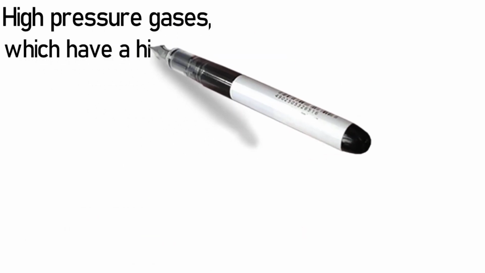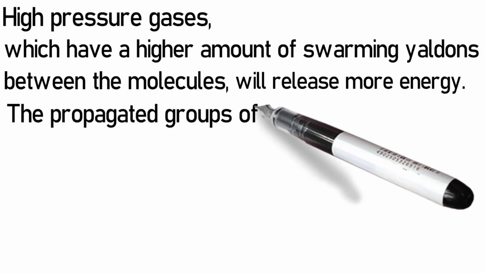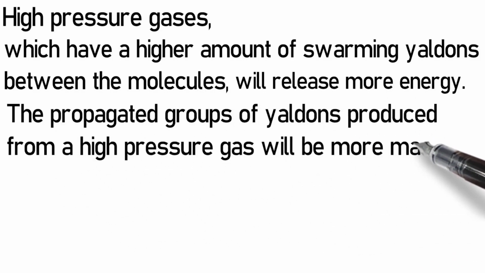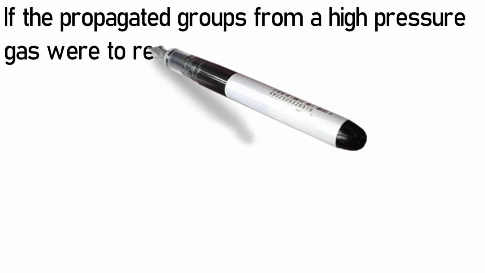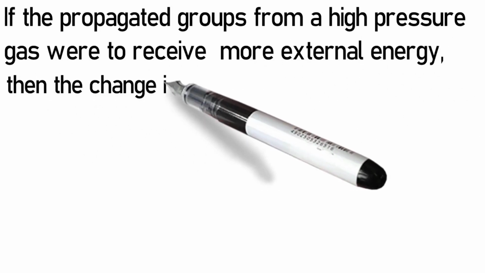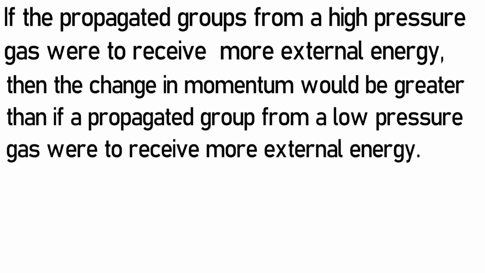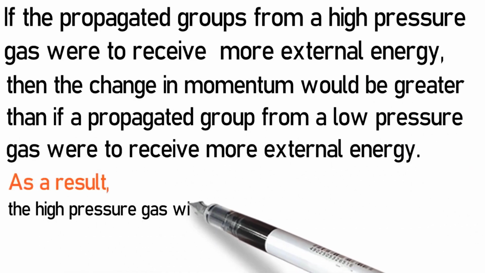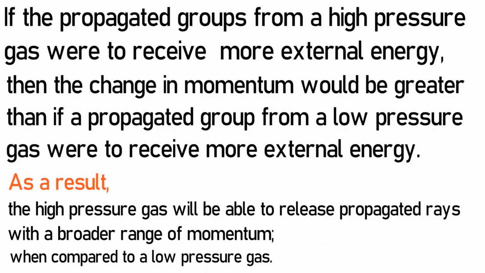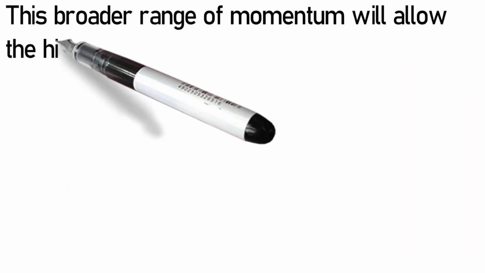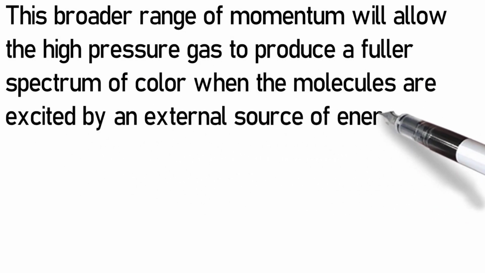High-pressure gases, which have a higher amount of swarming Yaldons between the molecules, will release more energy. The propagated groups of Yaldons produced by a high-pressure gas will be more massive than a low-pressure gas. If the propagated groups from a high-pressure gas were to receive more external energy, then the change in momentum would be greater than if a propagated group from a low-pressure gas were to receive more external energy. As a result, the high-pressure gas will be able to release propagated rays with a broader range of momentum when compared to a low-pressure gas. This broader range of momentum will allow the high-pressure gas to produce a fuller spectrum of color when the molecules are excited by an external source of energy.